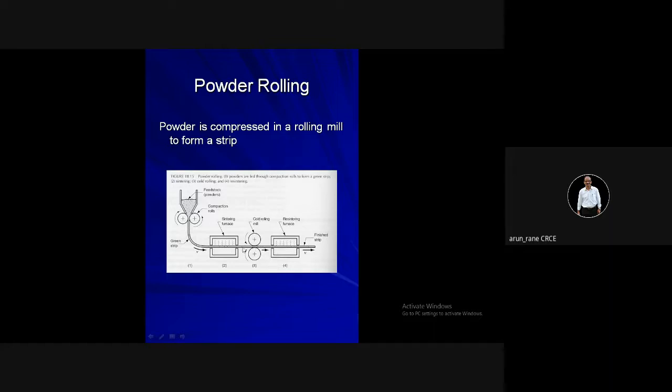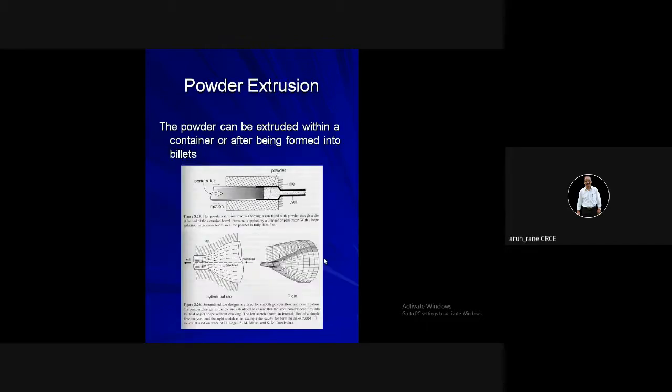In the primary stage we get 1.3 plus minus 0.1, and in the finishing stage we can obtain 1.2 plus minus 0.02. Then it is resintered and we get a finished strip. So powder rolling is for strip manufacturing.